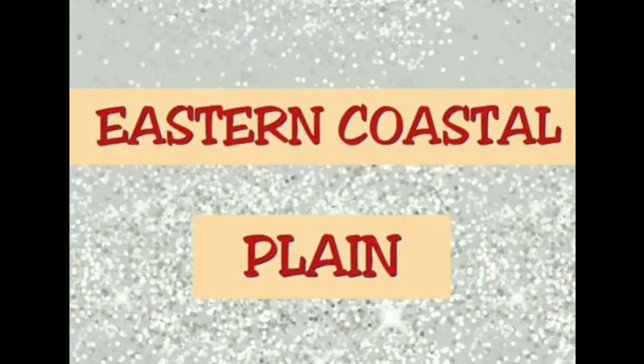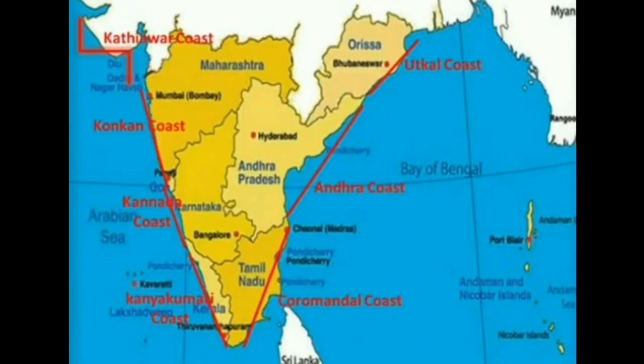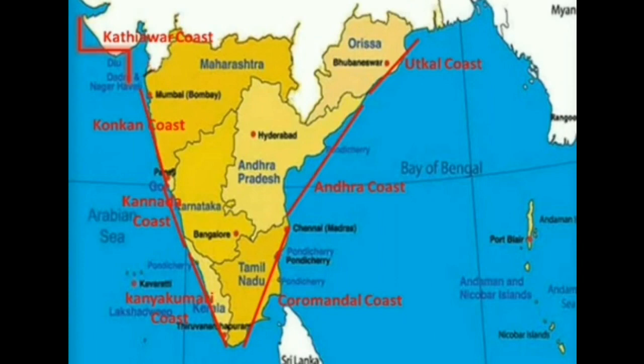Children, now let us study about Eastern Coastal Plain. On the east, between the Eastern Ghats and the Bay of Bengal is the Eastern Coastal Plain. Now, turn to page 28. Eastern Coastal Plain begins from West Bengal and passes through Odisha, Andhra Pradesh up to Tamil Nadu in south. These plains are wider than the Western Coastal Plains.